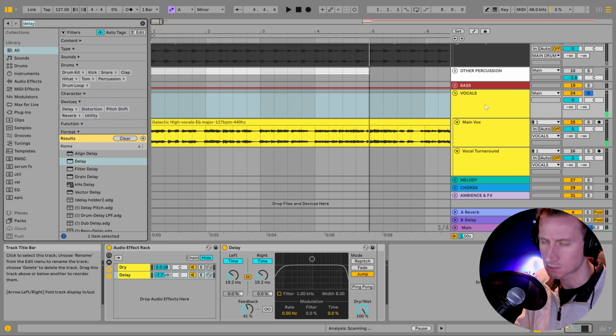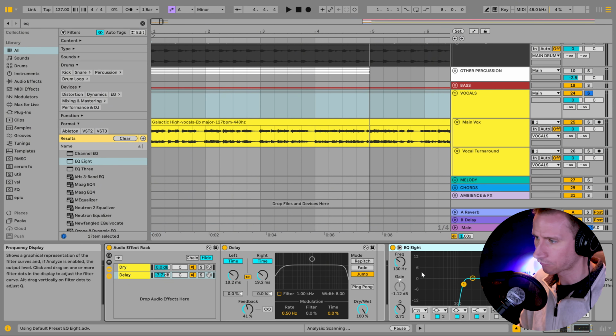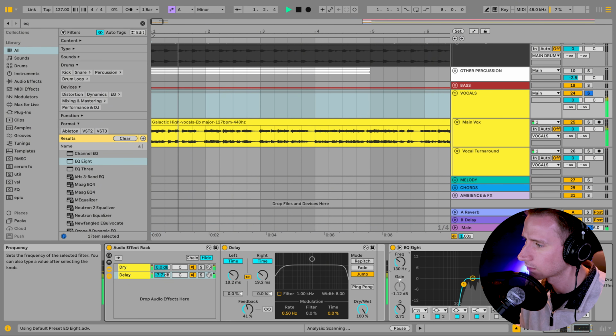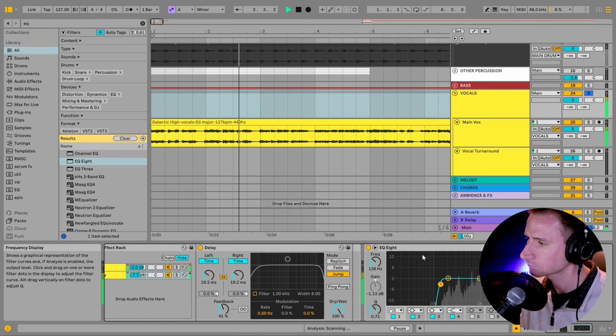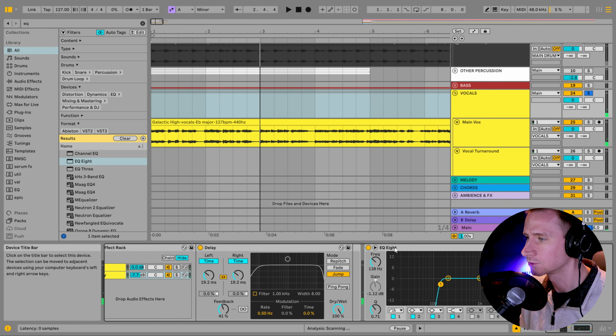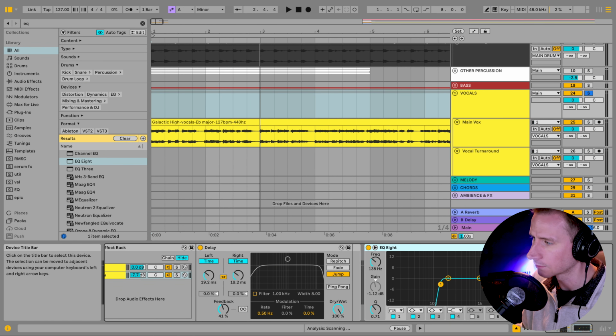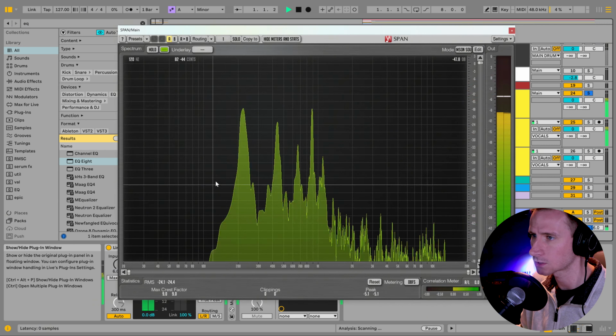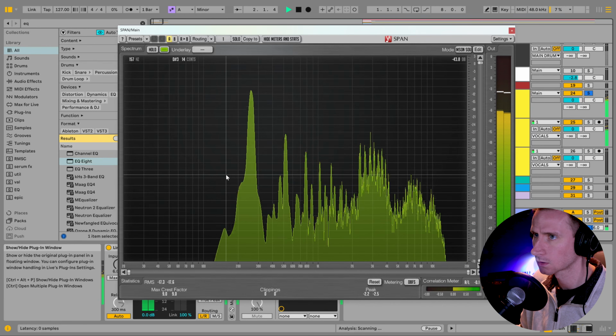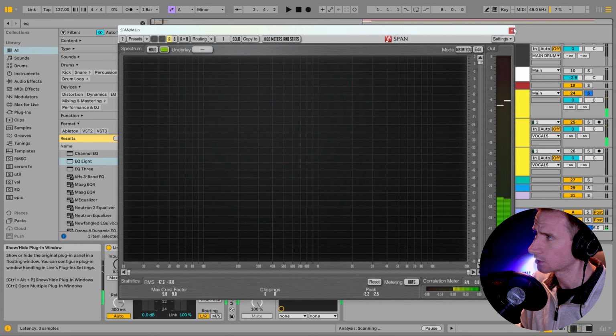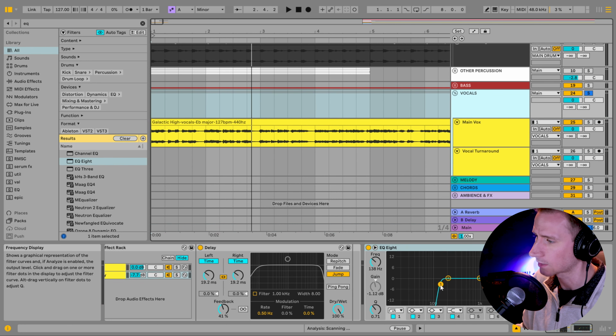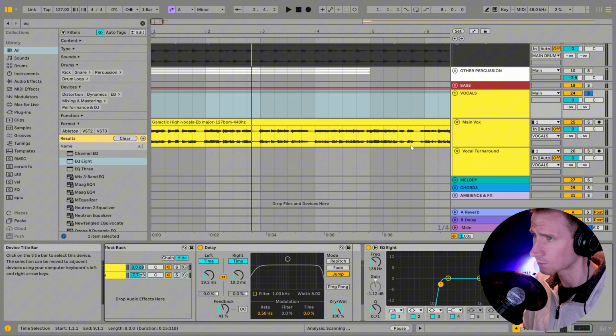I'm also going to add some EQ, get rid of some of those low frequencies that we don't really need. Sometimes you need 2 EQs to cut out low end entirely in Ableton. If I look on a meter with one EQ, it did a pretty good job that time. Sometimes you will need a second one to fully get rid of the sub frequencies.